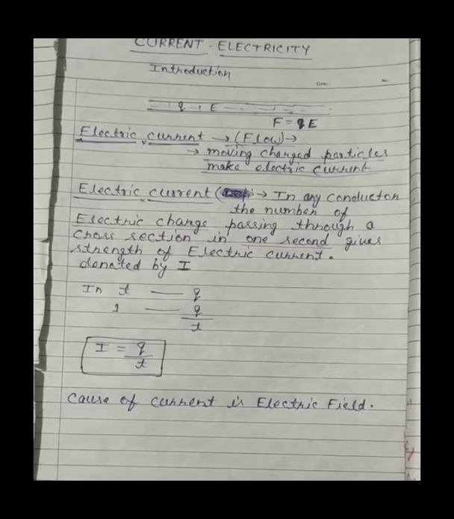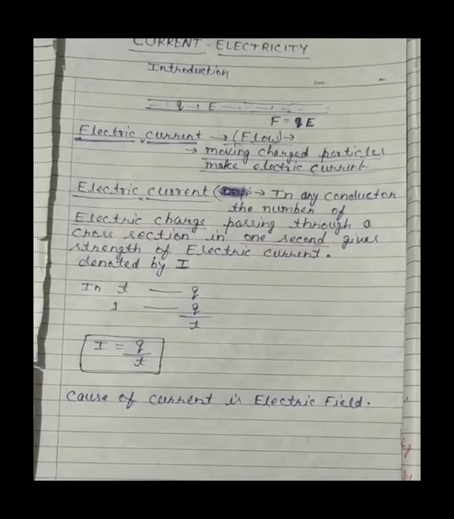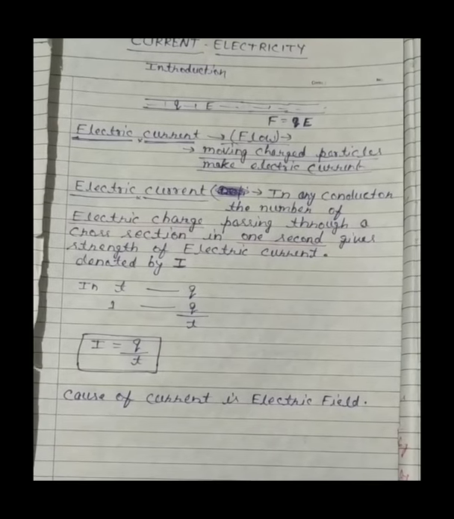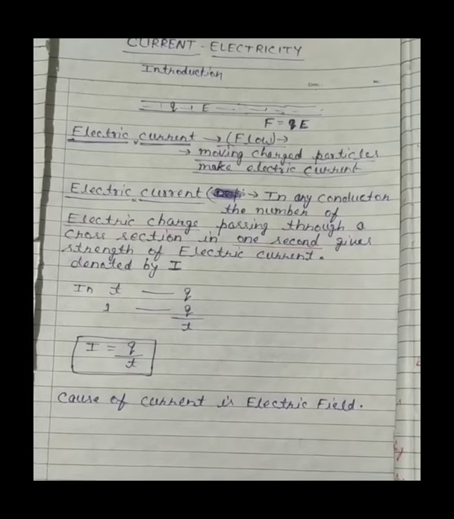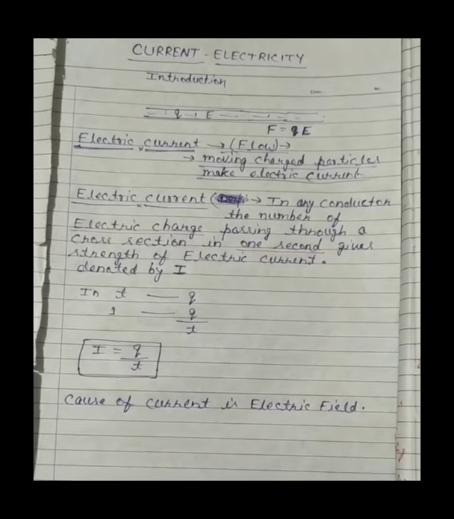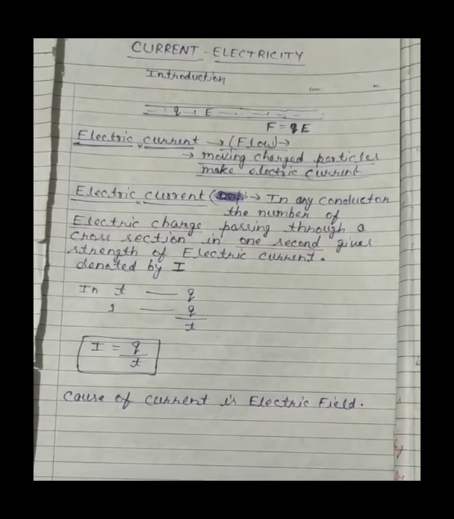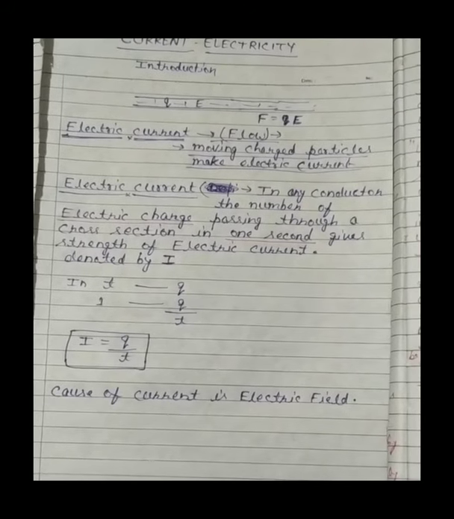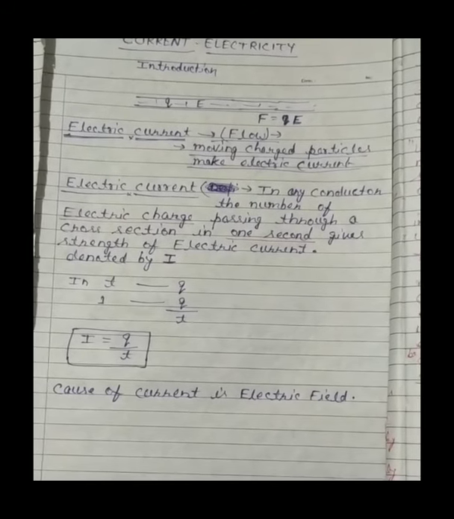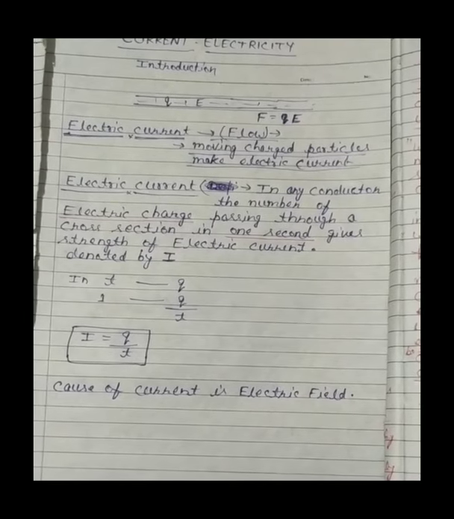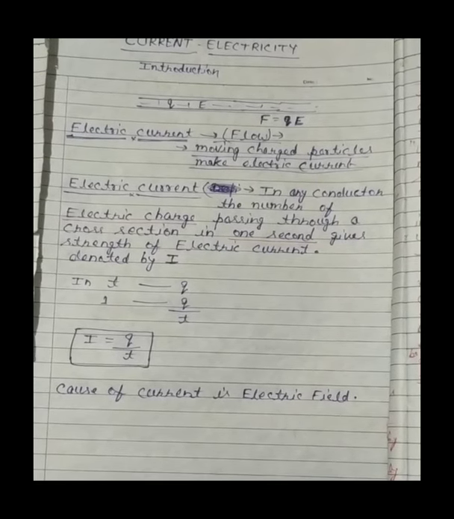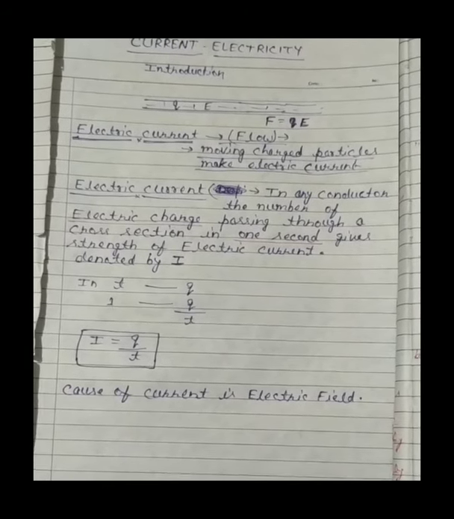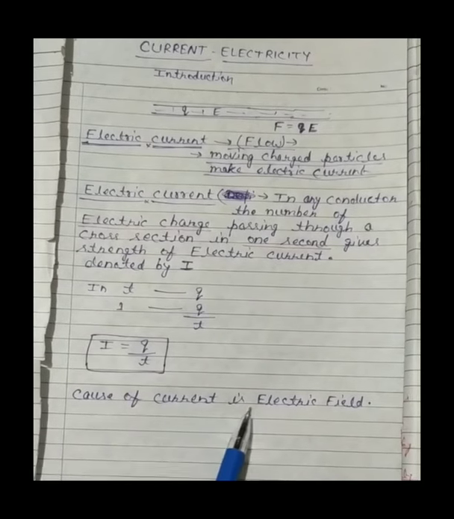So once again, what is electric current? Electric current is the flow of electric charge. And why should they flow? Because there is an electric field. For charge to flow, there has to be an electric field which will be the cause of electric current. So the cause of electric current is the electric field.